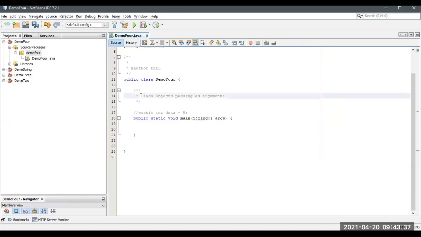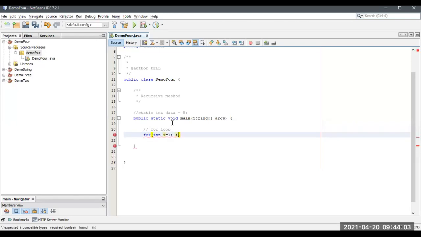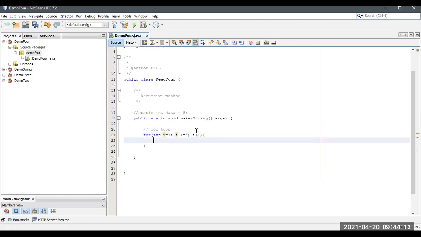So now we are working on recursive methods. What is a recursion? It is an iteration like loop concept. For loop itself, what will we do? Let me declare a for loop. For int i equals 1, and there is a semicolon, and there should be a condition like i less than or equal to 5. So 1 to 5 we are going to print, and then we are going to increment that one. This is an increment operator we just use.